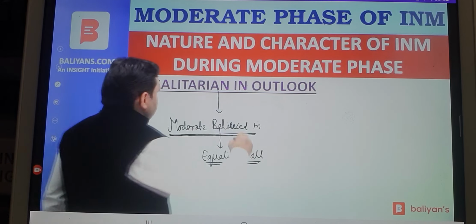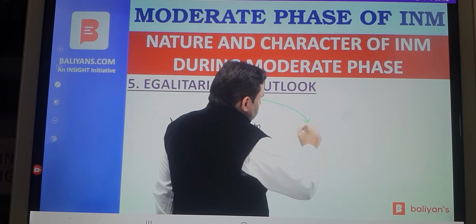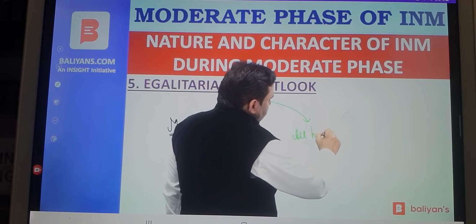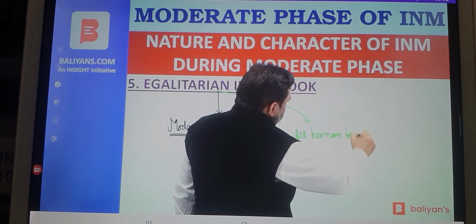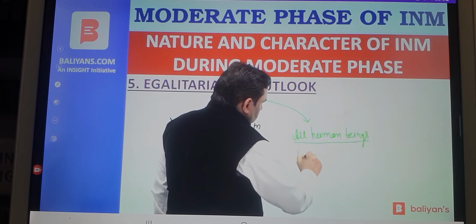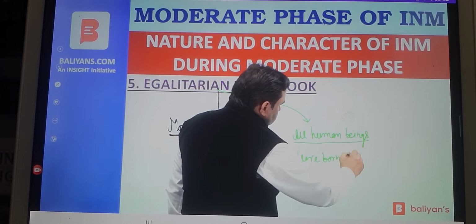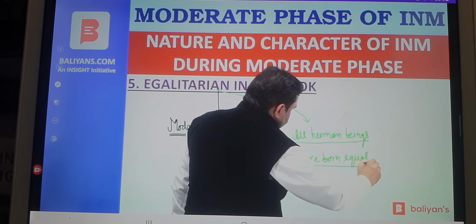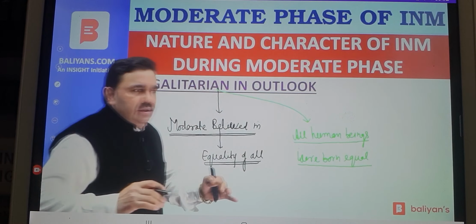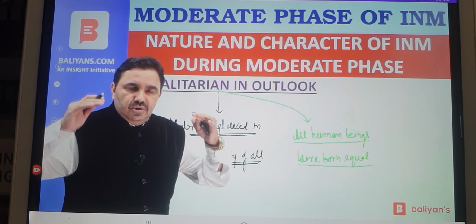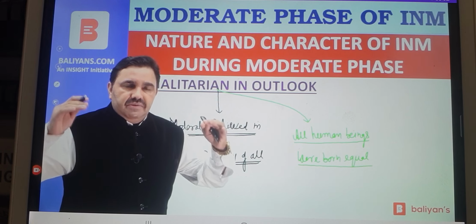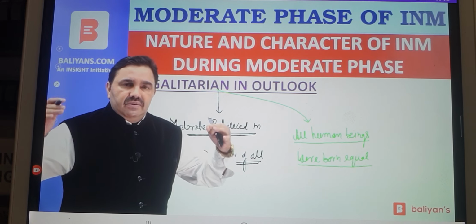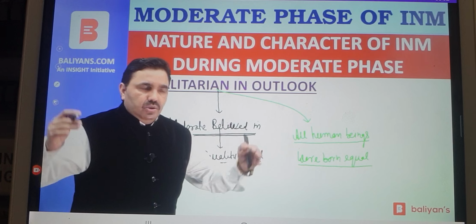The moderates were guided by the principle that all human beings were born equal. This philosophy of equality that moderates carried forward was even far more advanced than the philosophy prevailing in America as well as in Europe.